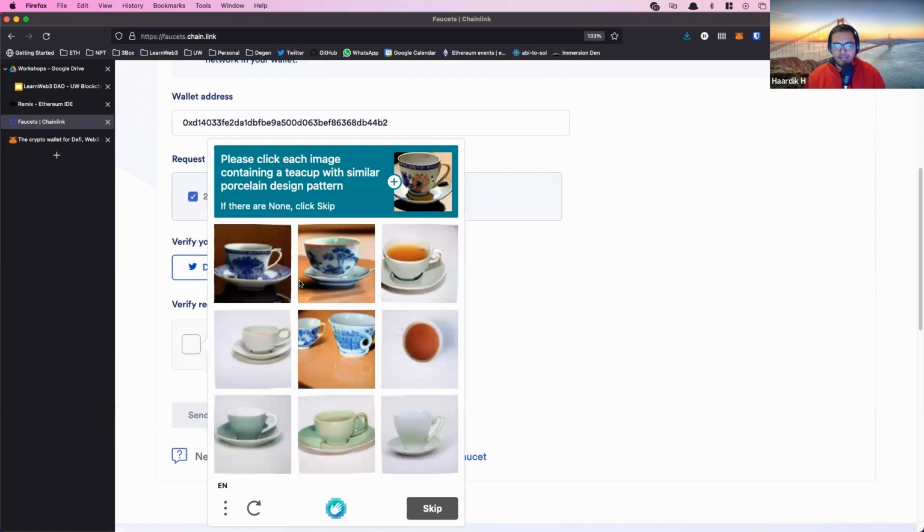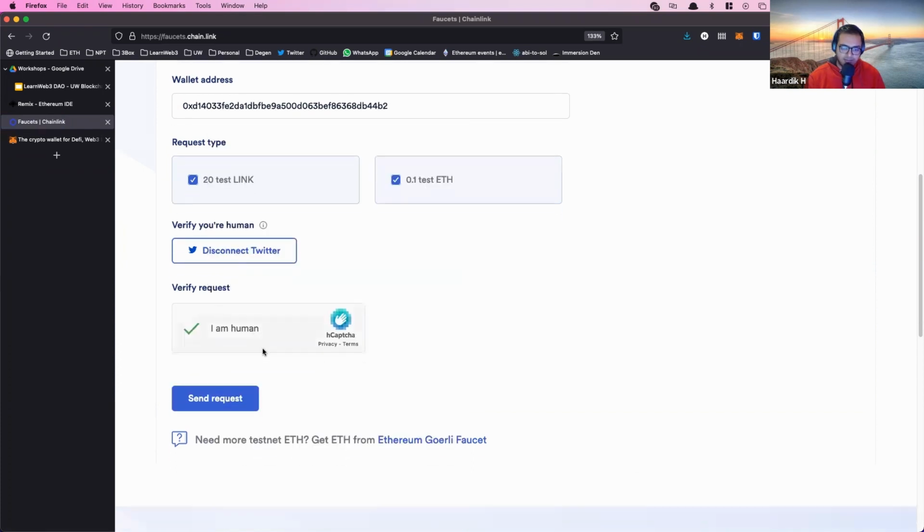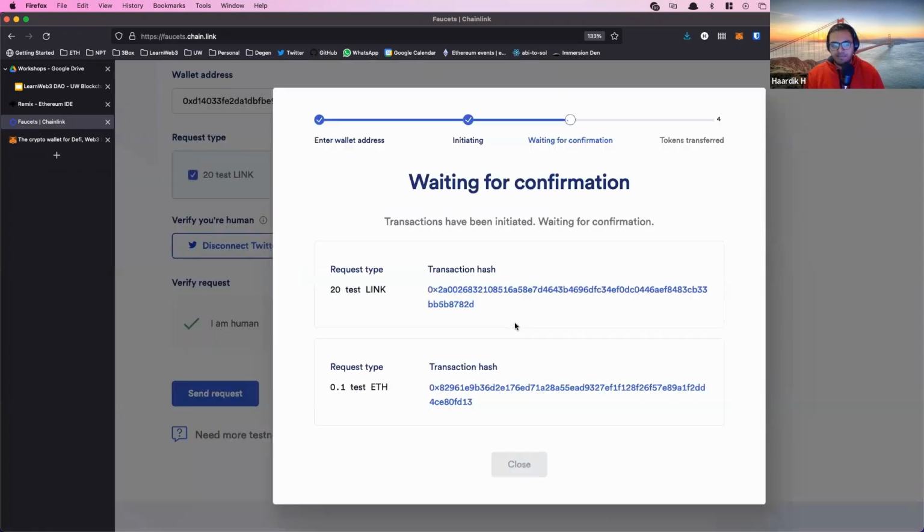These keep getting harder every single time. Similar design pattern. Okay, great. And then just send a request.